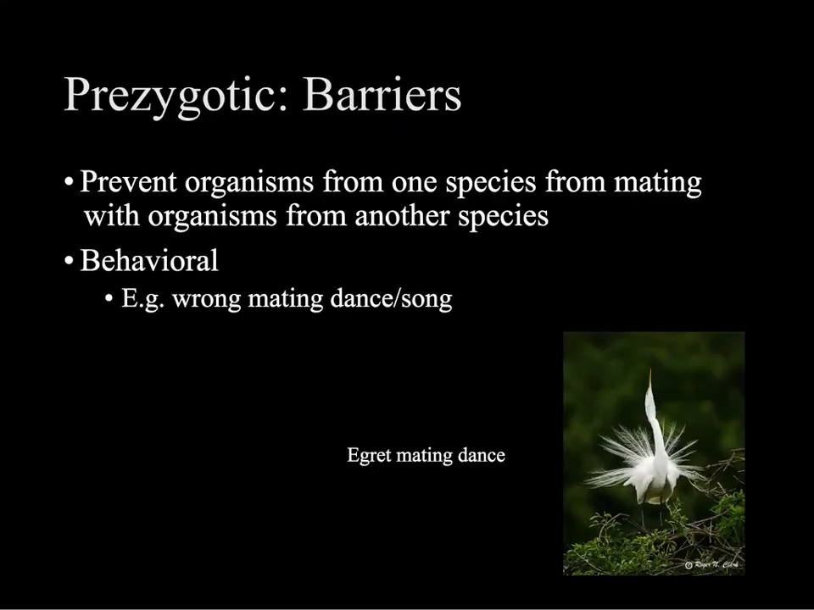When we talk about pre-zygotic reproductive isolation, it's a result of barriers which prevent the species from actually mating with one another. These barriers may be behavioral, such as the wrong mating dance or the wrong mating song. So if a flamingo is walking around and sees this egret, let's say a male egret, doing his fancy little mating dance, a female flamingo might be like, "You're crazy, I'm not going anywhere near you," whereas a female egret would be like, "Ooh, that's a beautiful mating dance, I'm going to come on over and we're going to mate and pass our genes on to the next generation."